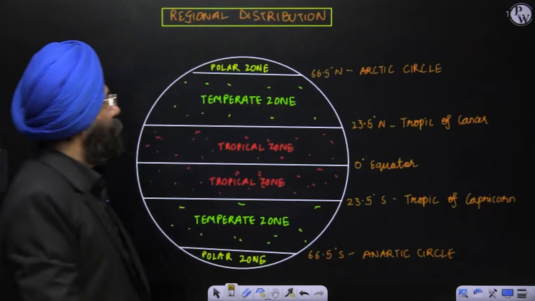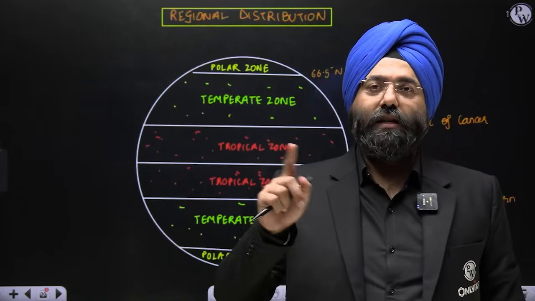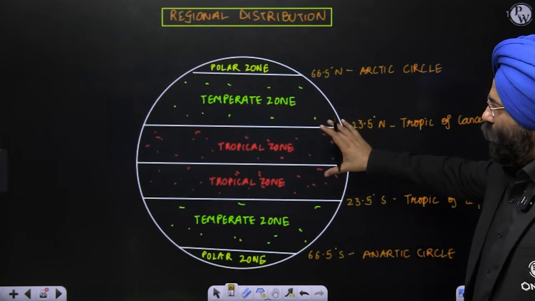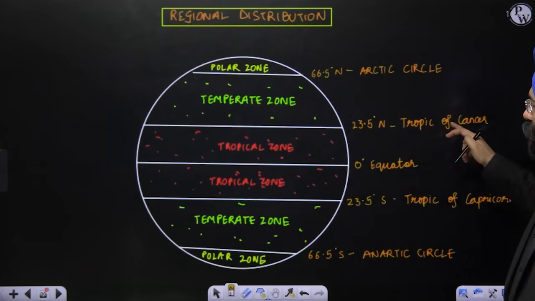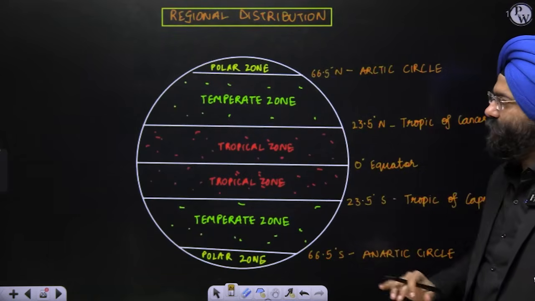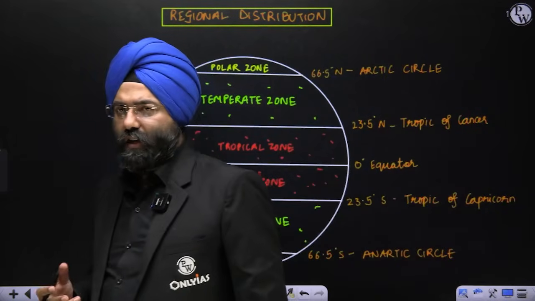Clear? Okay. Now we have done the vertical distribution and horizontal distribution. Let us see the regional distribution. It is very simple, which you have done in class also. This is known as a tropical zone. From 23.5 degree, this is known as the Tropic of Cancer, 0 is the equator, 23.5 is the Tropic of Capricorn. Between these regions, you realize that this receives maximum insolation, and that is why it is known as tropical.